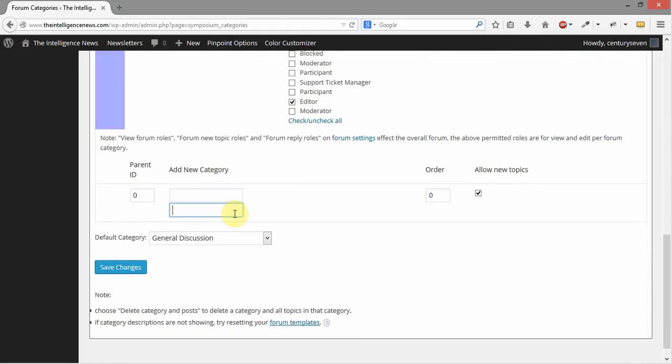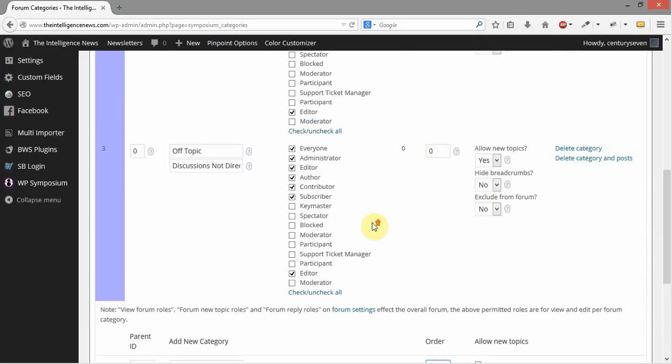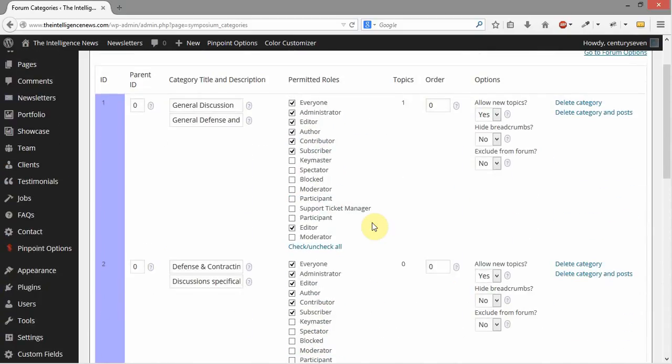category name, give it a category description, and give it an order if I want to. Right now they just have a category order of 0, which means the first one created will come up first, and the second category created will come up second. But I can change that by giving the order a number. And this also allows new topics. When I click Save Settings after I've added a new category, it's going to add these up here, and you're going to have some other added selections up here.